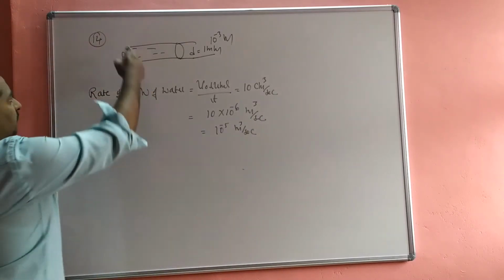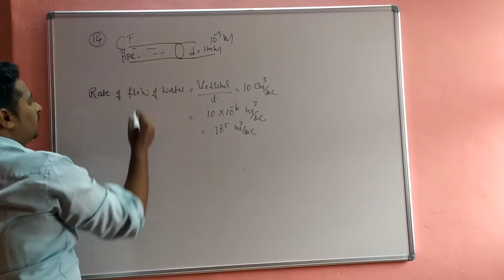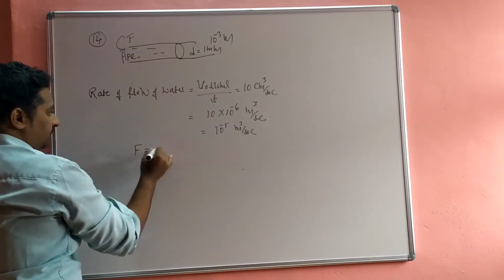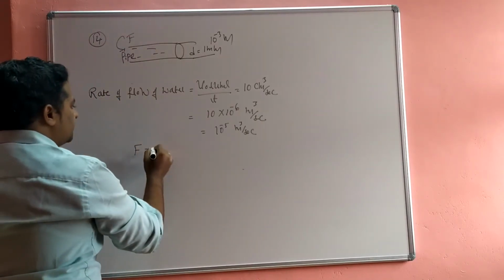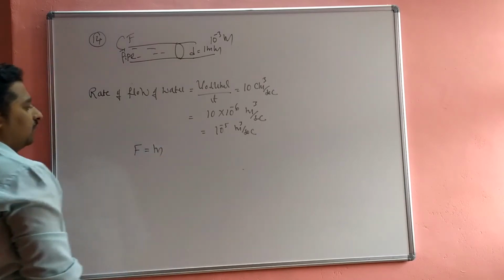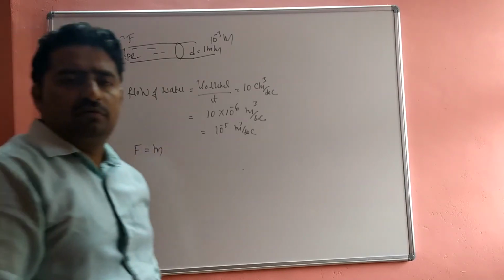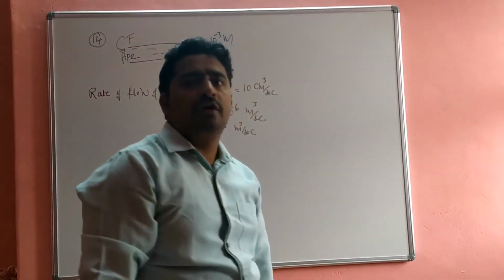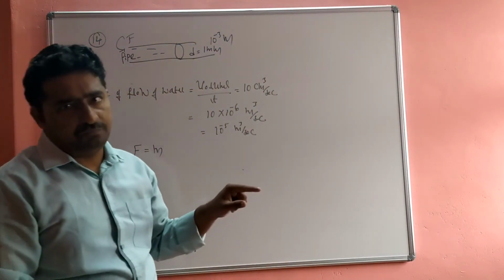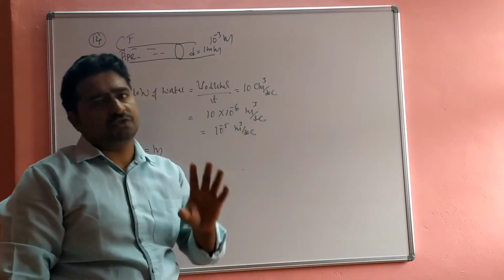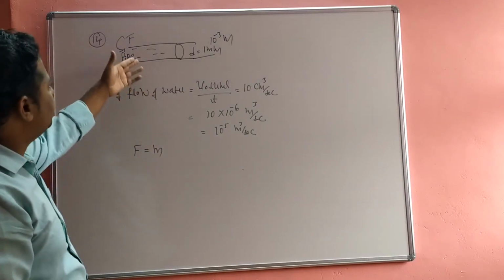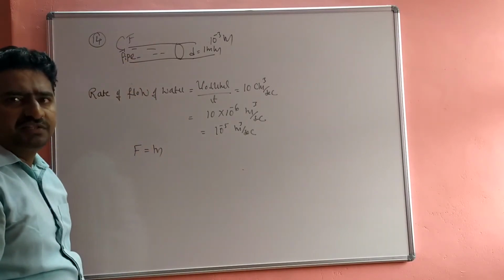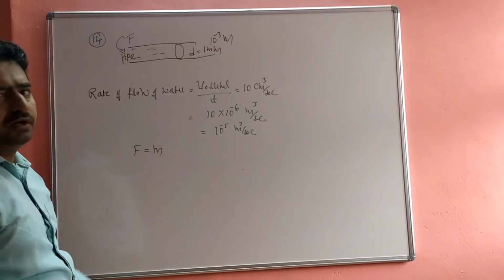So then what about the force that is exerted? You have to calculate the force. So the formula, force of thrust is equal to m dV by dt, where m is constant. But in this case the mass is not given, but we know the density of water.